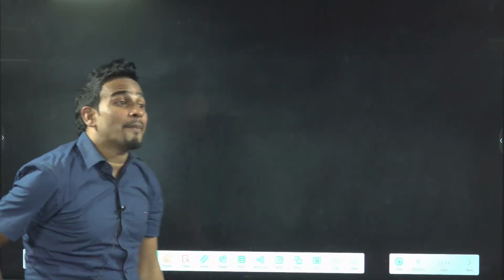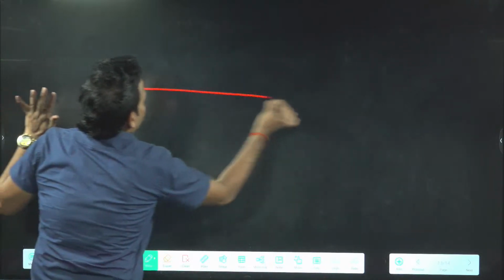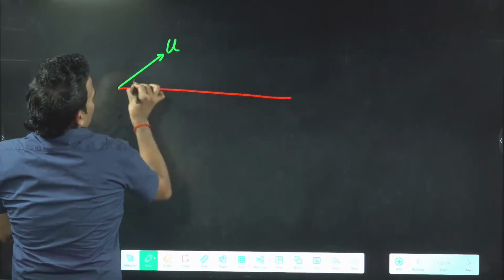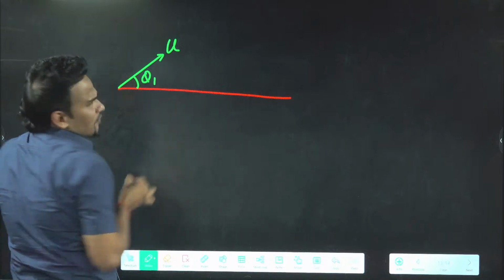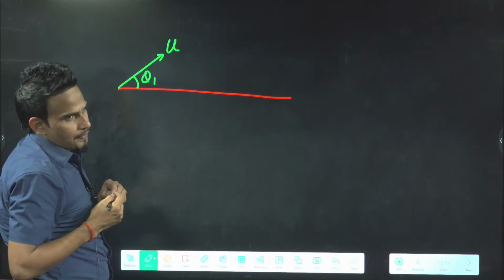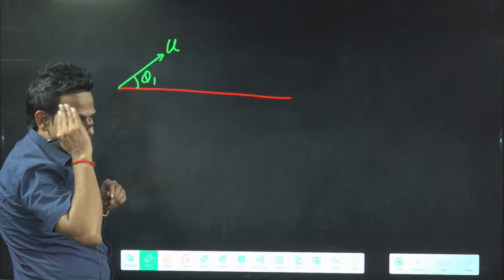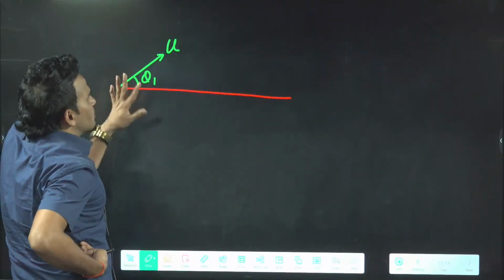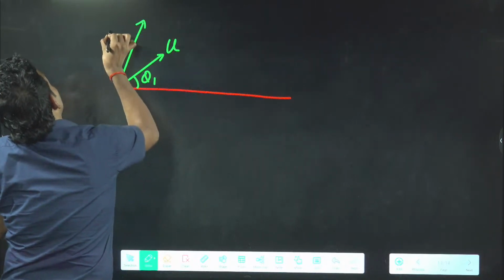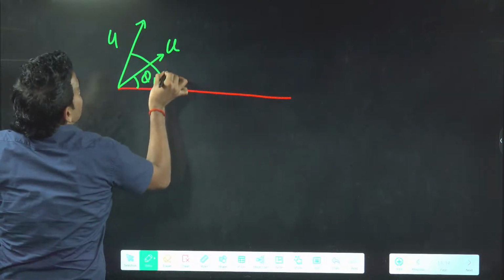This will not happen for any angle. There is a particular relation of the angle. So this is how it will appear. If you have two balls, you are throwing with the same speed. First ball I am throwing with θ1. Angles must be complementary; we require two complementary angles. So if you are throwing the first ball at an angle θ1 with speed u, the second ball you are throwing with the same speed u, but angle θ2.